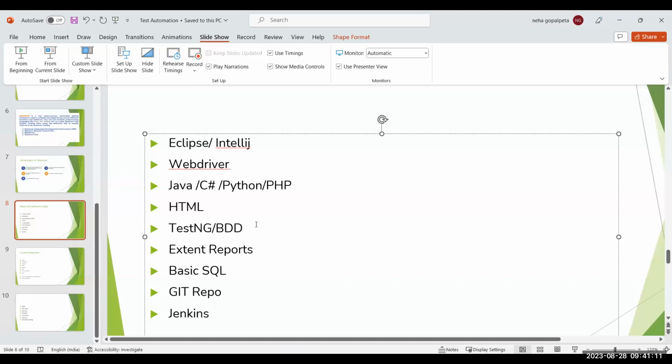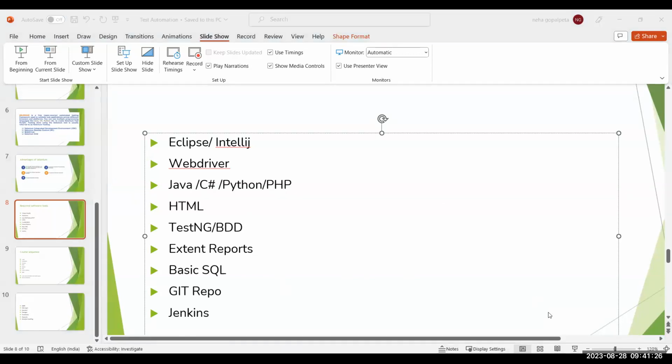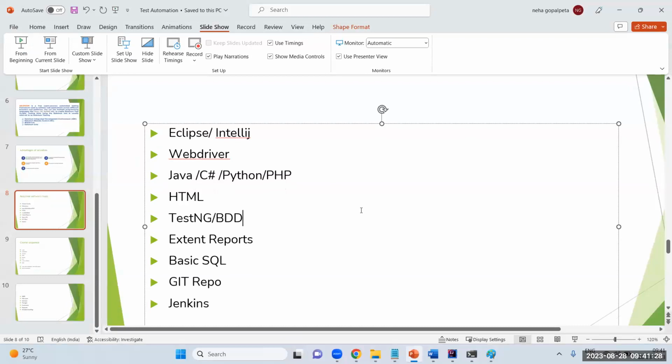Okay. And if you may get the doubt, why we need any framework. See, for example, let me share my entire screen here. Just a second. Okay. Are you able to see it again?